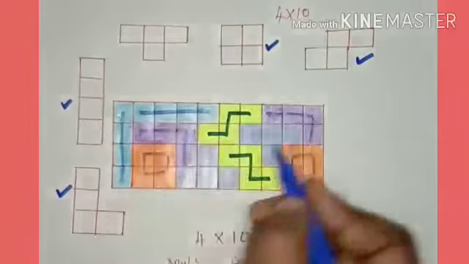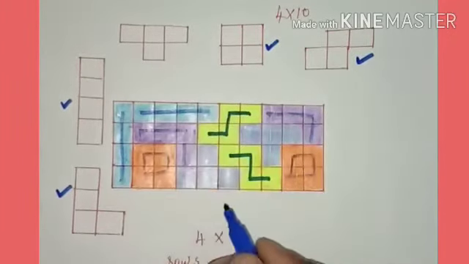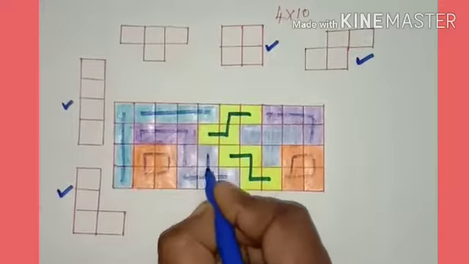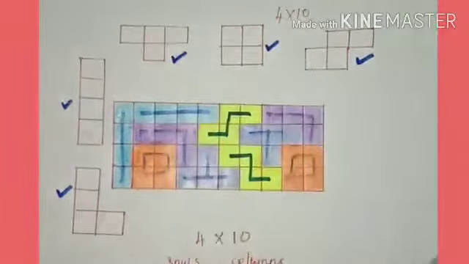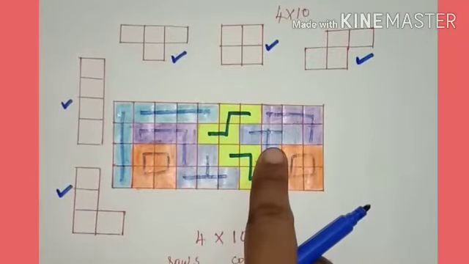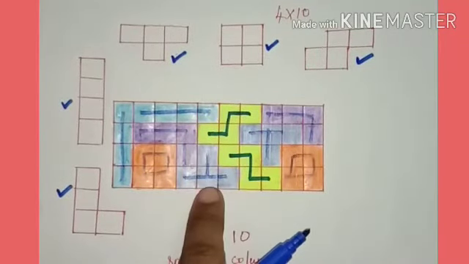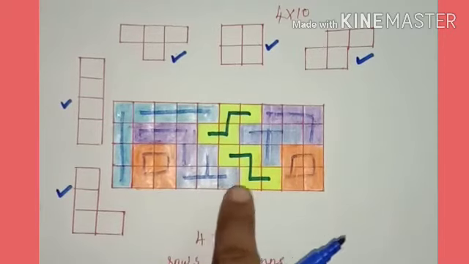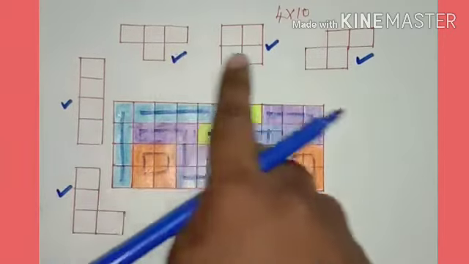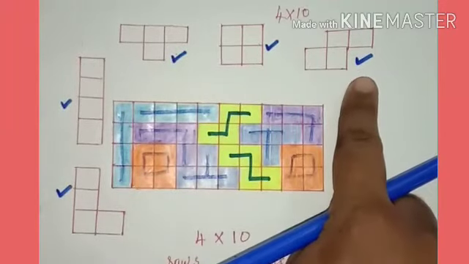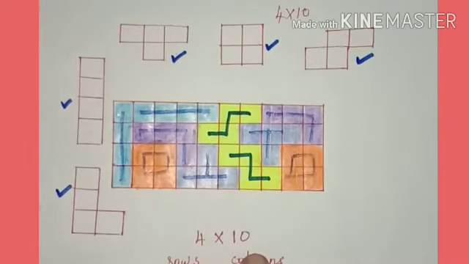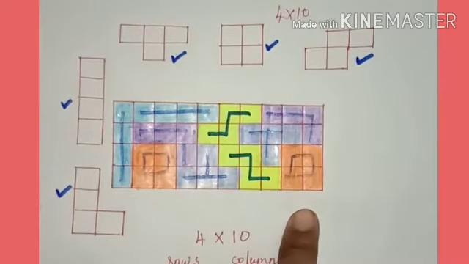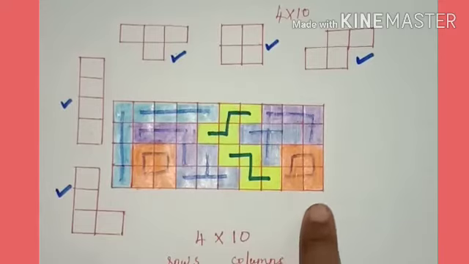Finally we have the T-shaped tetromino 1, 2. Here this is the T-shaped tetromino and this is the rotation of the T-shaped tetromino. So finally we filled with all 5 tetrominoes 2 times to fill the 4 cross 10 rectangle. So more possible ways are there.